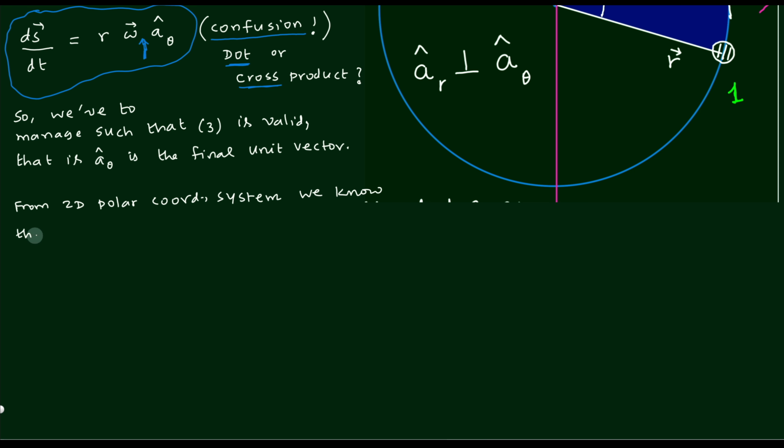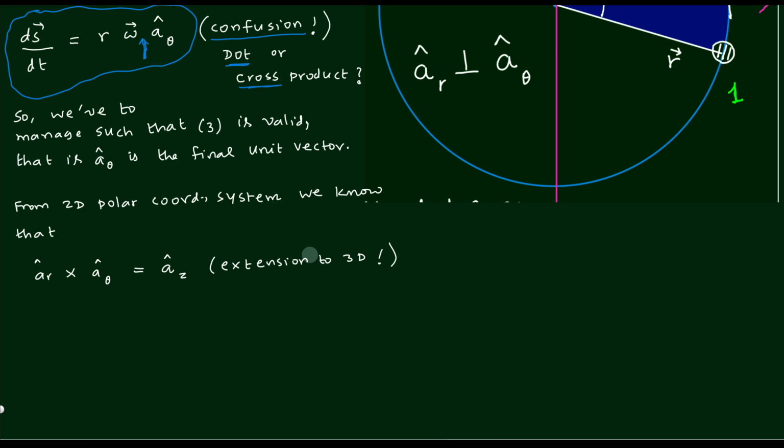What we know is that you can take the cross product AR cross A theta. So AR cross A theta is how much? That will be AZ. So this is one equation that you can write. But now the surprise is that the Z direction is outside the 2 dimensions, so it is an extension to 3D.